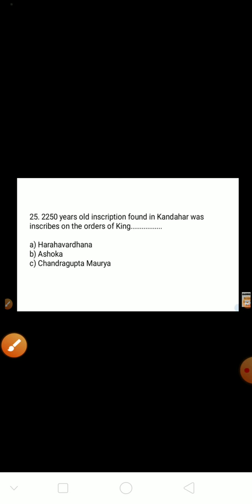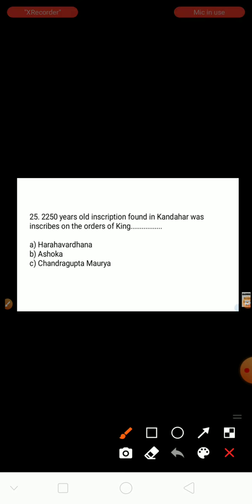Next question is question number 25. The 2250 years old inscription found in Kandahar was inscribed on the order of a king. Kandahar is situated in Afghanistan. See here, it is one inscription, 2250 years old, found in Kandahar in Afghanistan. It was inscribed on the order of a king.